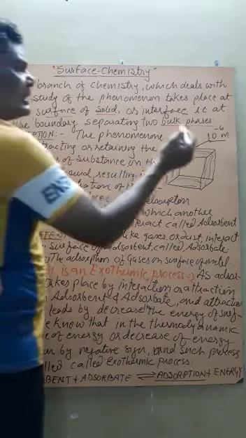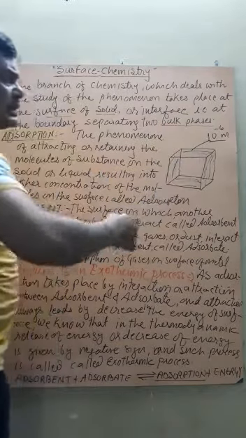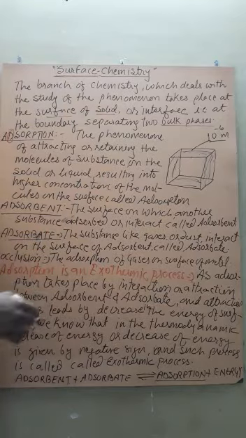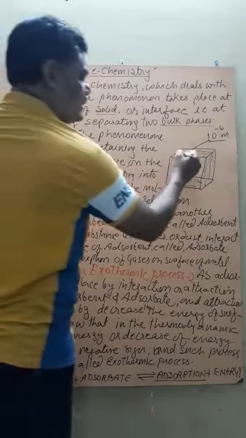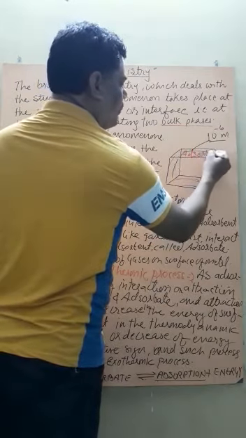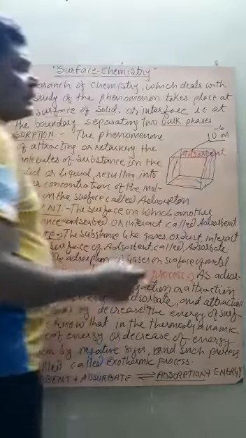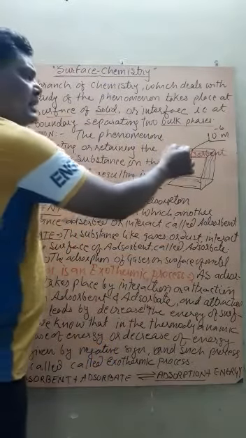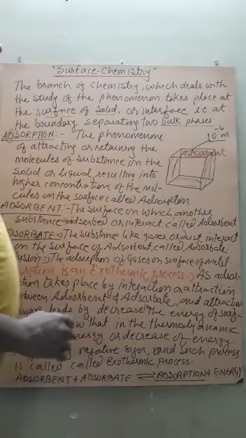So in this interaction, the substance which provides its surface to interact with another substance is called the adsorbent. The substance which provides its surface is known as what? Adsorbent.